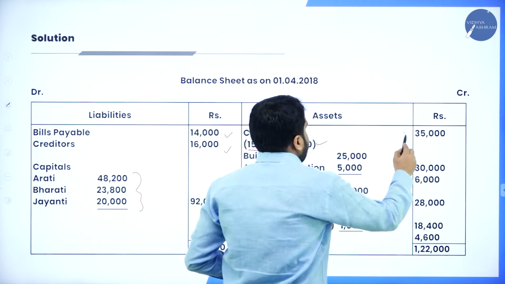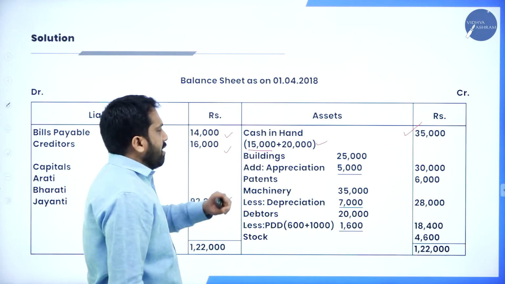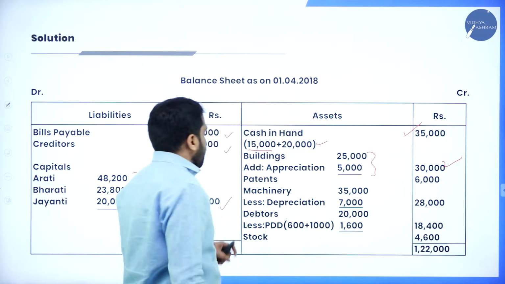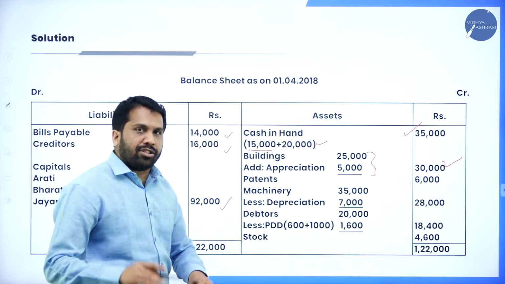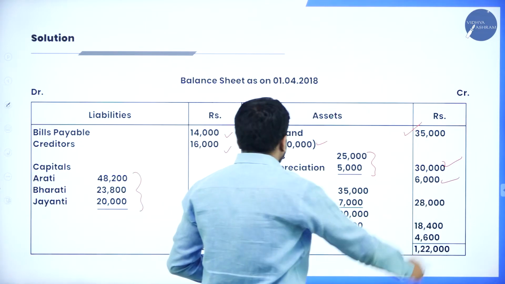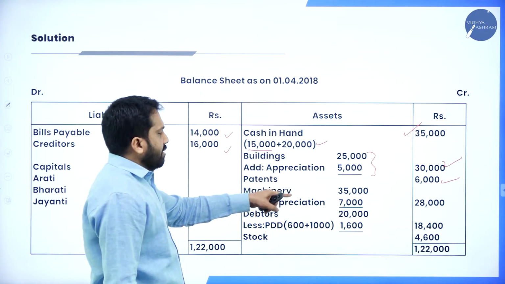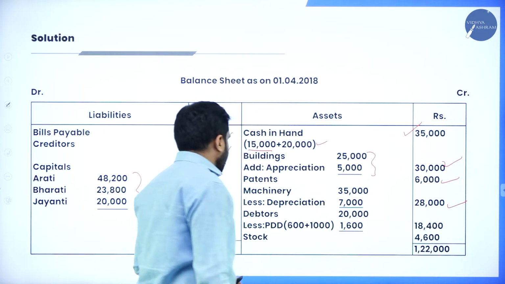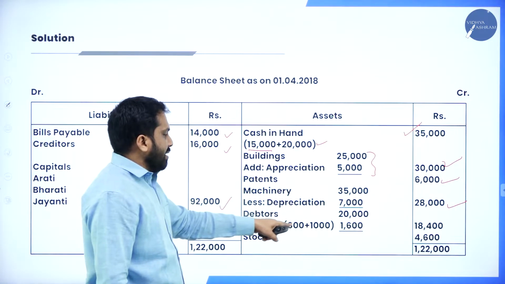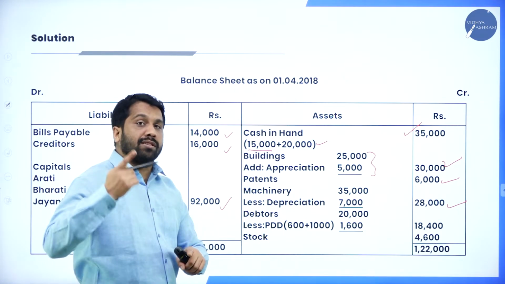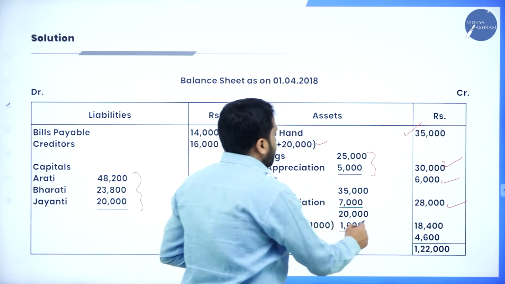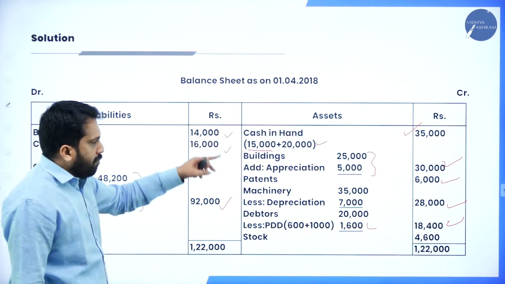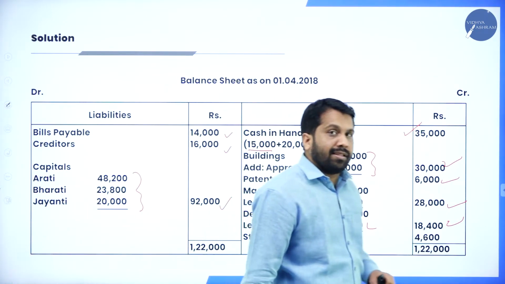Cash in hand was 15,000, but Jayanti brought 20,000 as capital. Add this and take 35. Building was 25, but 5,000 appreciated: 25 plus 5, 30. Patent, we have not done any correction, so it is 6,000. Machinery 35,000, but there is a depreciation: 35 minus 7, it is 28. Debtors were 20,000 minus 600, but now there is an additional 1,000 of bad debts: 20,000 minus 1,600, 18,400.